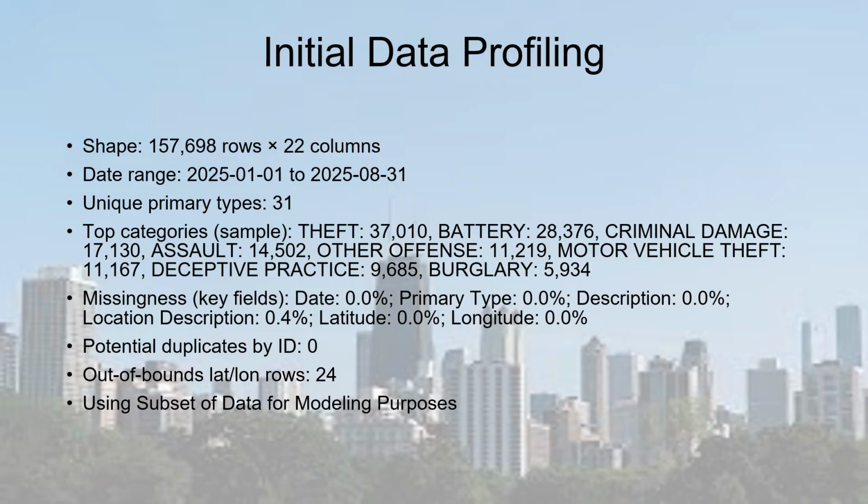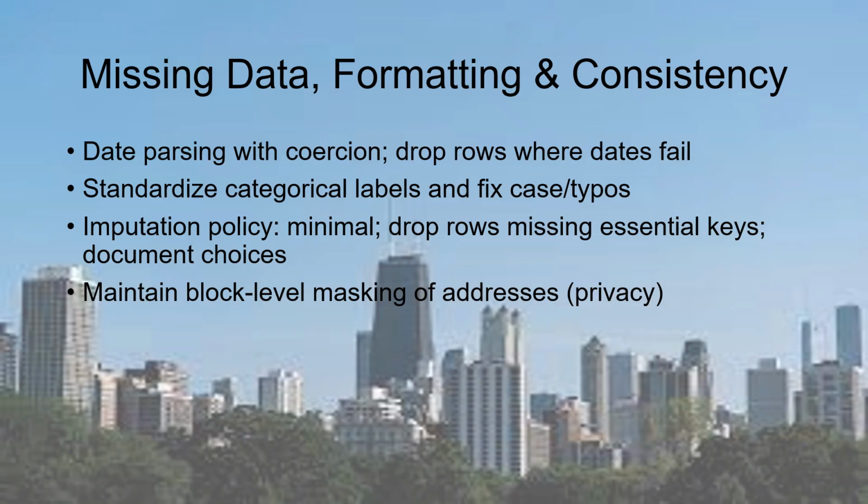Initial data profiling. Before cleaning, I conducted an initial data profile to understand its structure. The dataset spanned from early 2001 through mid-2025 and included 31 unique crime types. The categories include theft, battery, criminal damage, assault, motor vehicle theft. Each key field, like date, primary type, and location, was checked for completeness. The result: no significant missingness, and only a small number of rows had out-of-bounds coordinates, which were removed. This shows that Chicago does a good job of entering their data.